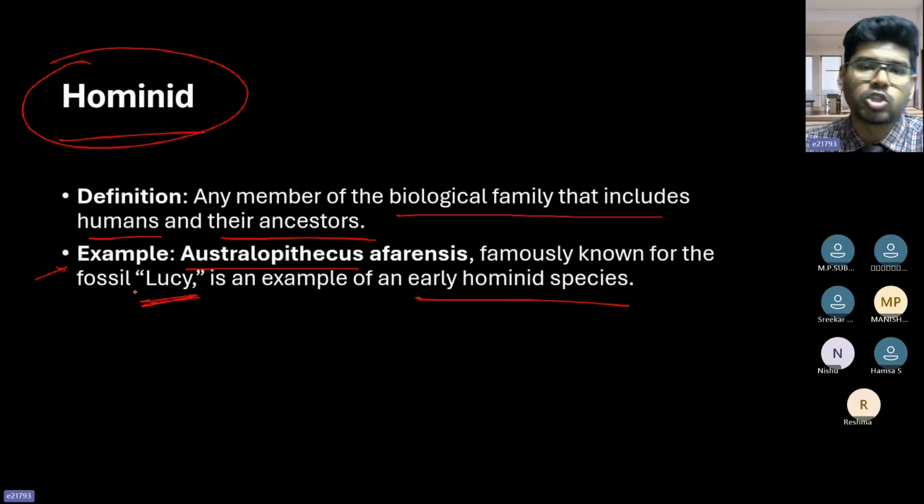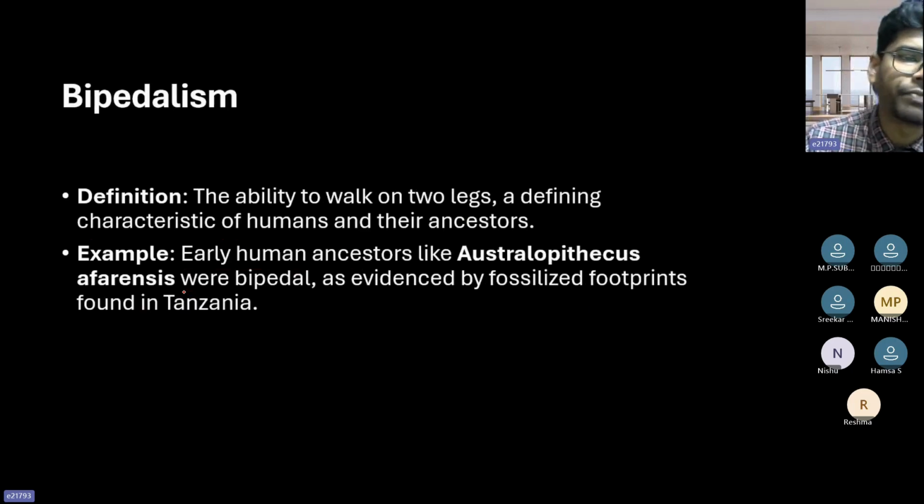This is the early fossil that we have got of the human ancestors. Hominid is nothing but the member of our family, our ancestors, all the humans together.